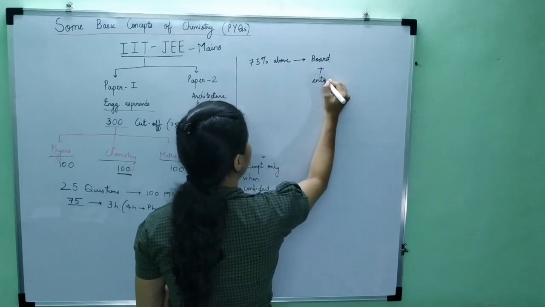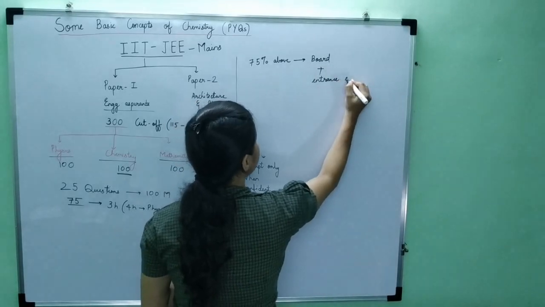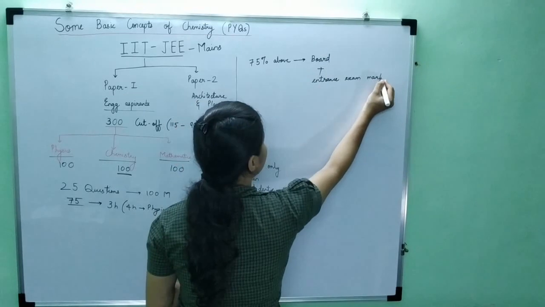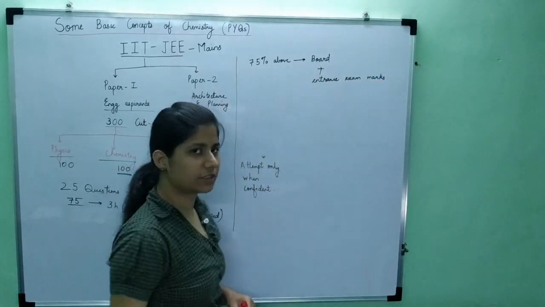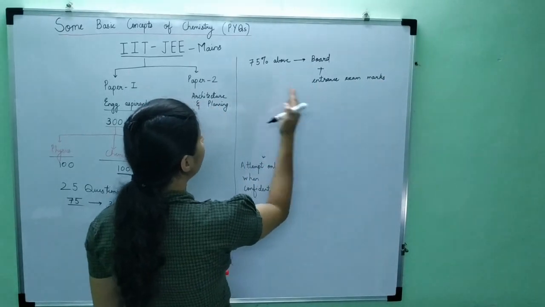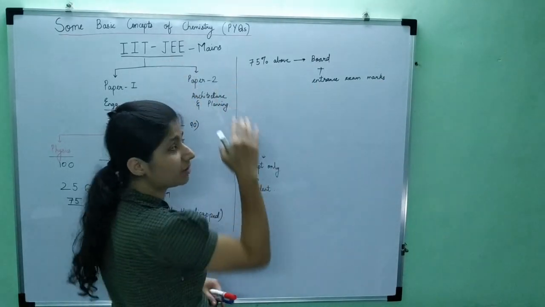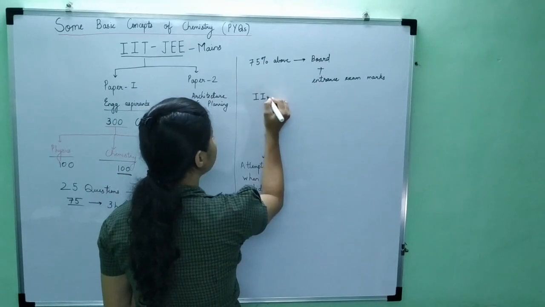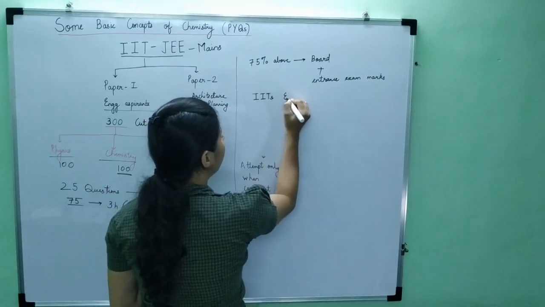The entrance exam marks will decide your total score based on these two. If you only appear for JEE Mains, you can get admission into IITs and NITs.